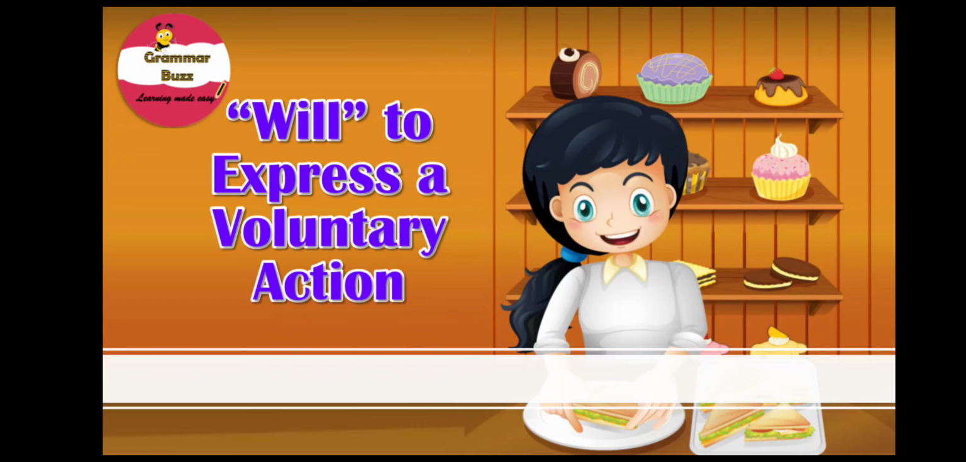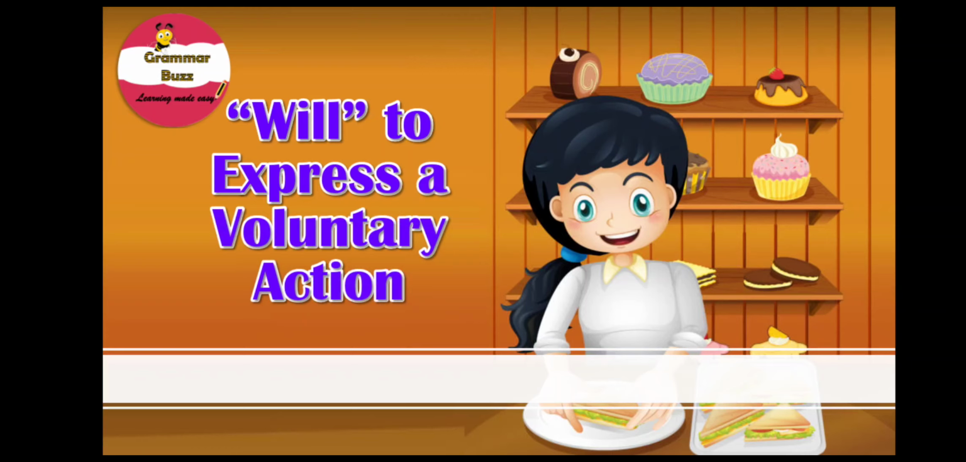Will to express a voluntary action. Yes, will often suggests that a speaker will do something voluntarily. A voluntary action is one when the speaker offers to do something else. Often we use will to respond to someone else's complaint or request for help. We use will when we request that someone helps or volunteers to do something for us. Similarly, we use will not or won't when we refuse to volunteer to do something.